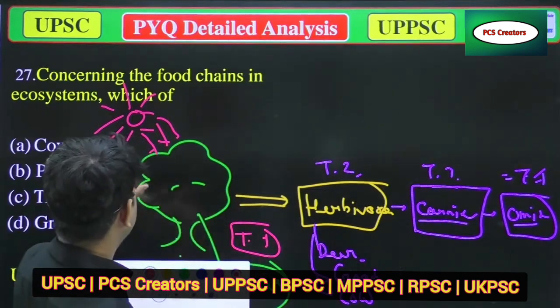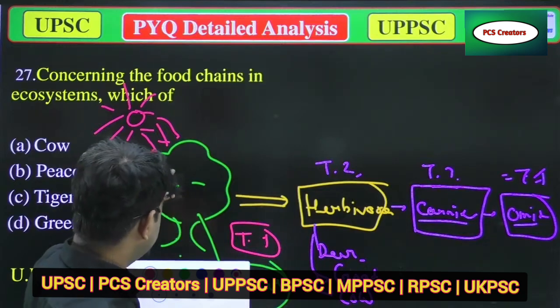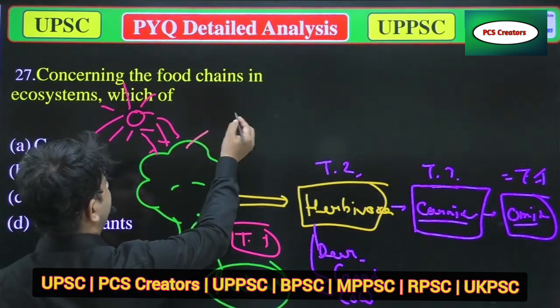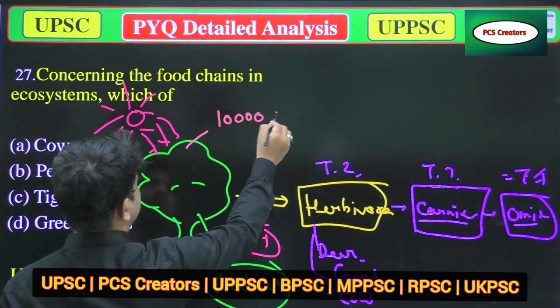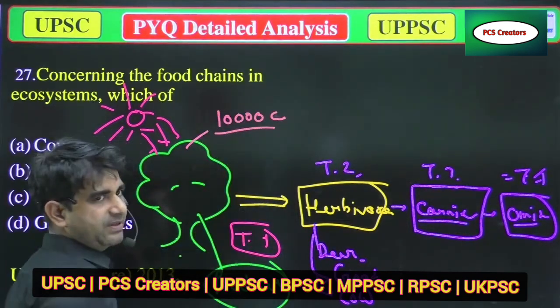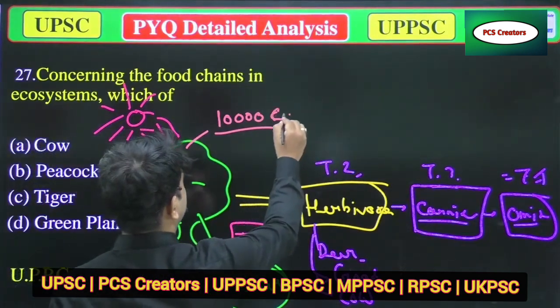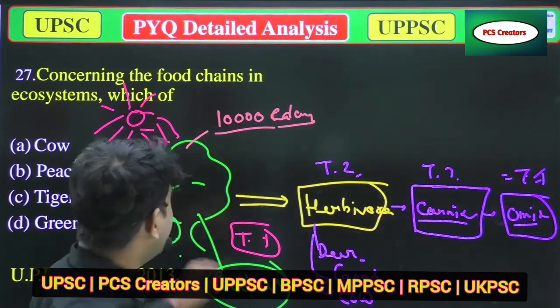Suppose the sun is providing lakhs of calories of energy, but this whole plant has absorbed only 10,000 calories of energy, meaning it has synthesized only 10,000 calories.